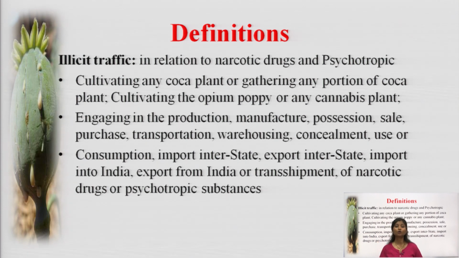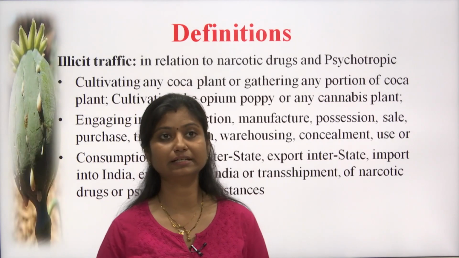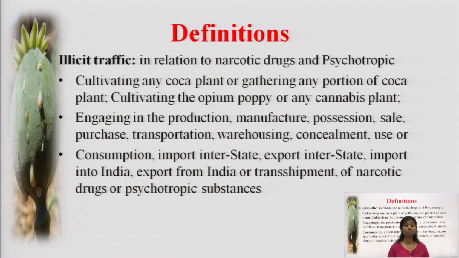The main aim of this act was to control operations with respect to narcotic drugs, including cultivation, processing, selling, etc. If things are not done as the law or governing authorities require, and people use them for smuggling or for taking benefits, then it is termed illicit trafficking.